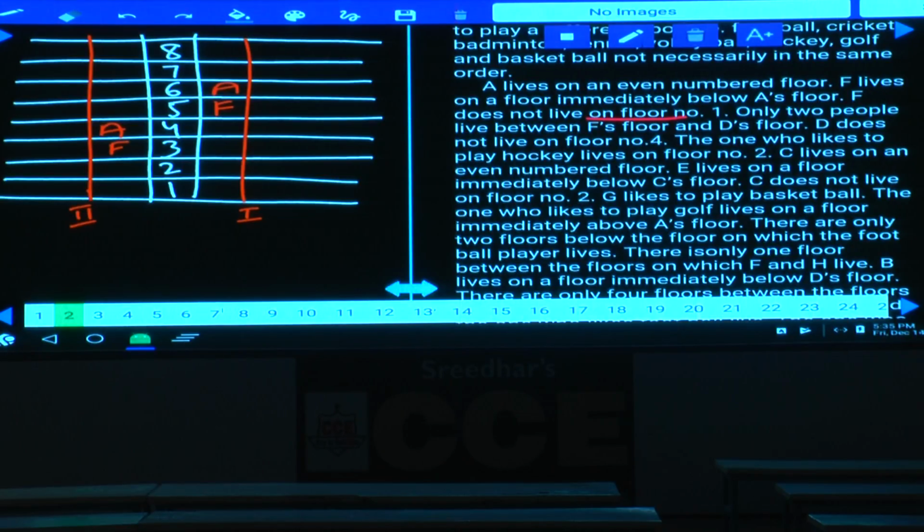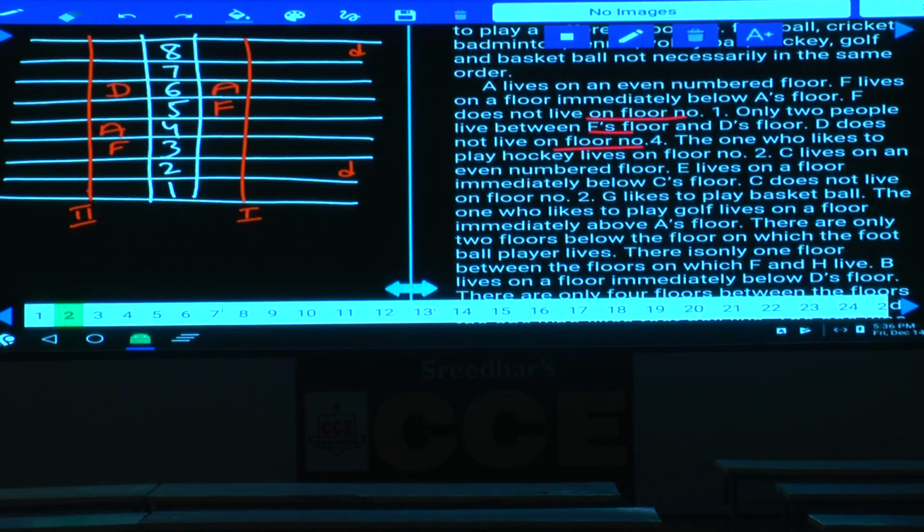Then only two people between F's floor and D's floor. Between F and D, how many persons are there? There are only 2 people. With 2 people between F and D, D can be either at this place, or here. There are 2 cases in case 1. Now in this one, D must be on the 6th floor. As D does not live on floor number 4, only 2 people live between F and D's floor.